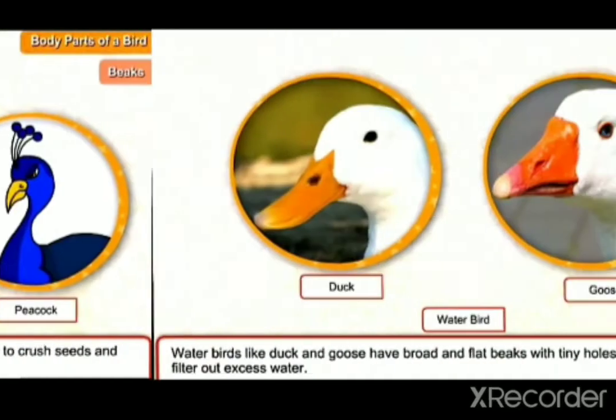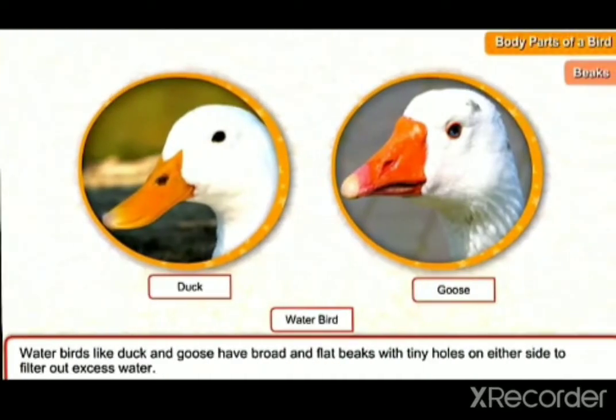Then we will read about another type of beak, that is your broad and flat beak. You can see their beak is flat, means it is not pointed. Which type of bird has a broad and flat beak? Water birds like duck and goose have broad and flat beaks with tiny holes.